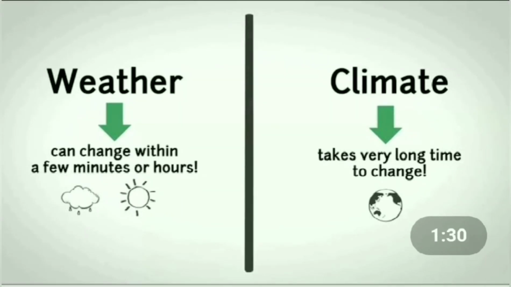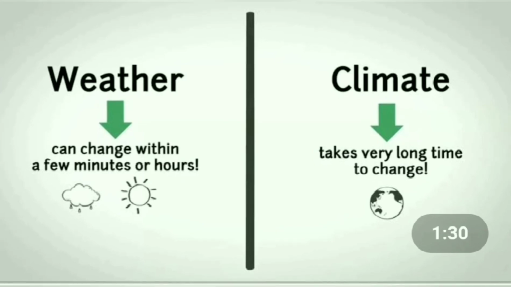Now children, what is the difference between weather and climate? Weather is a state of the air at any given place at any time, and it can change within a few minutes or hours. But climate is not like that. It takes a very long time to change, and this climate change mainly depends upon the rotation and revolution of the earth around the sun.